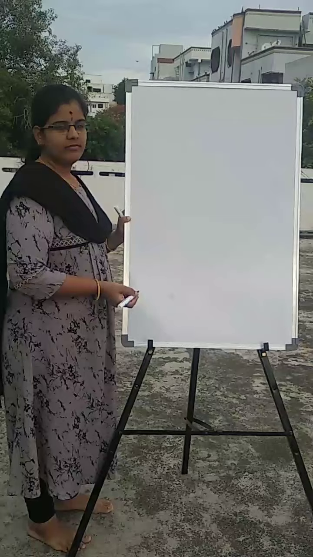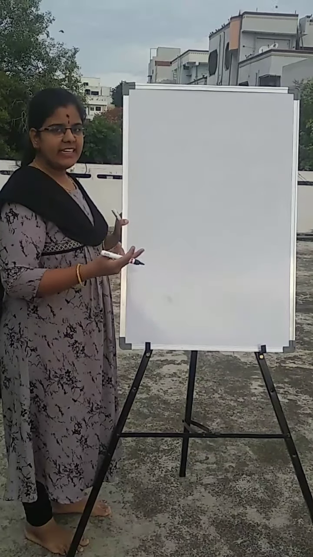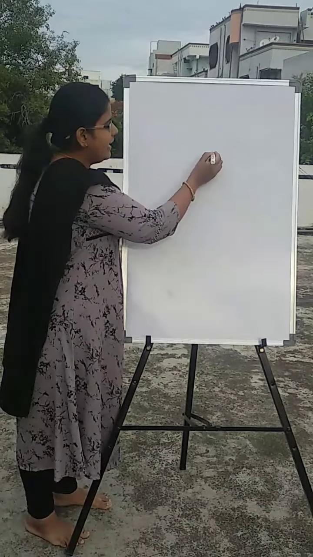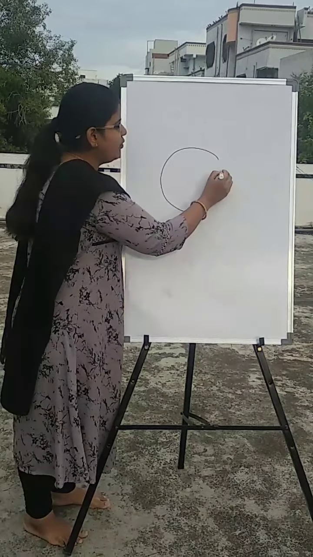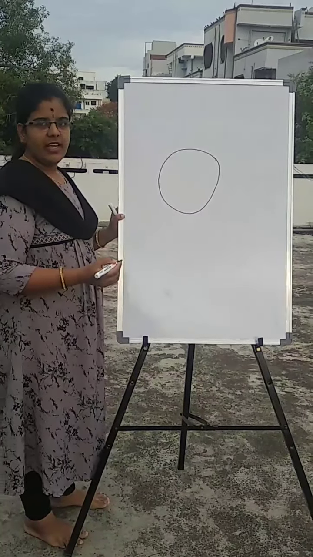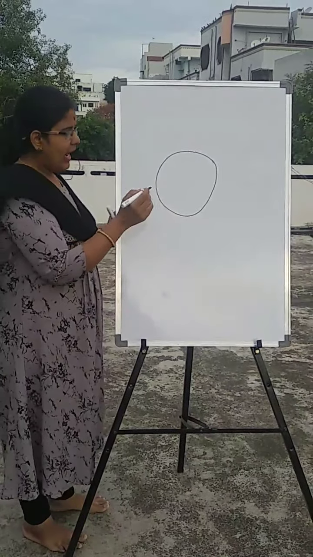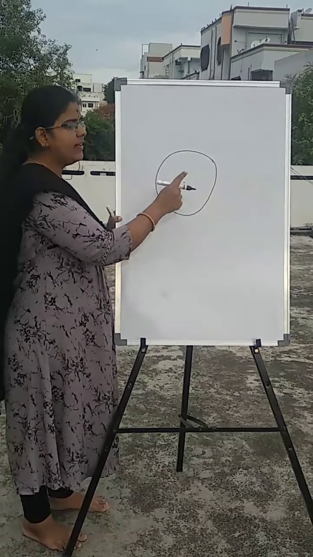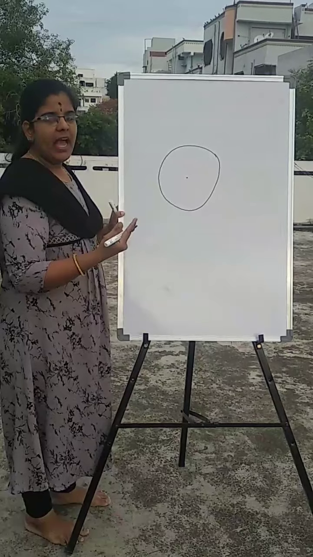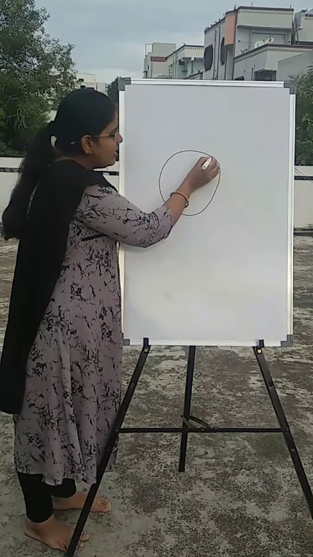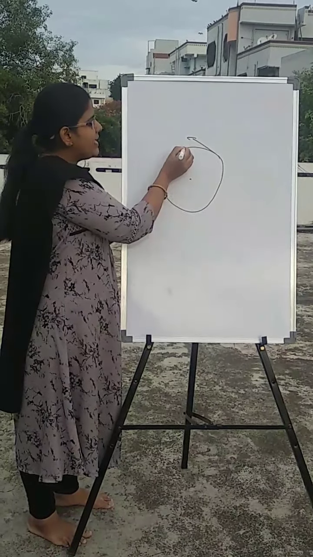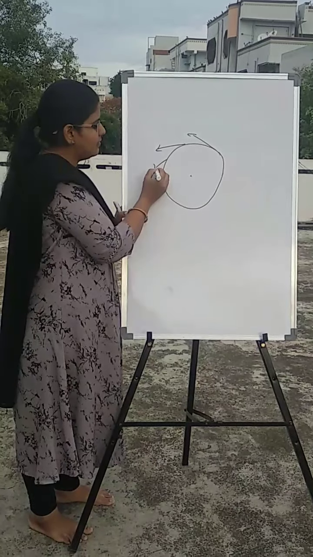So in the second case, what did we observe? The rope was moving in a circular direction, and the chalk was moving around, while I was holding the center and moving it. At each and every point, it has a different direction to move.